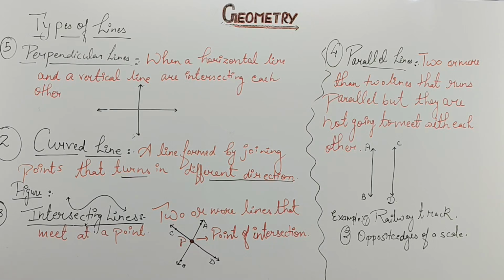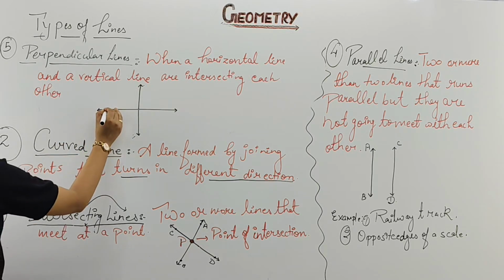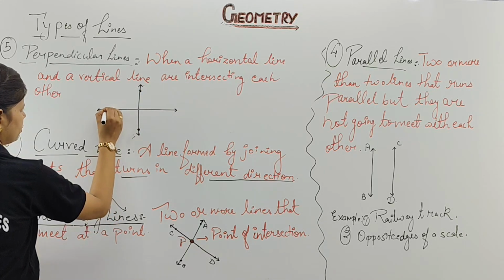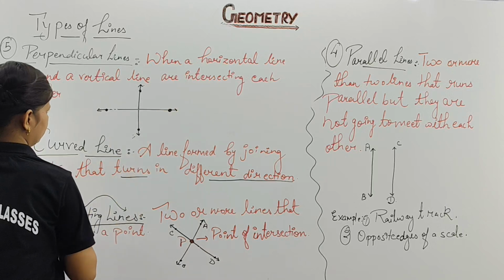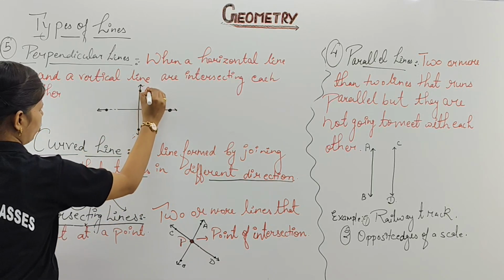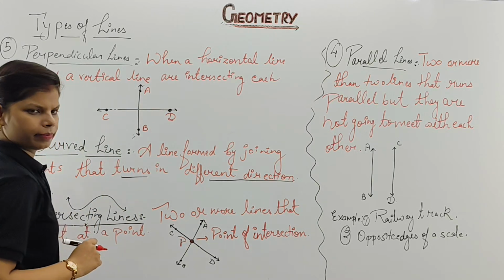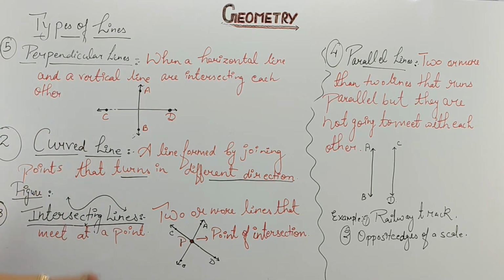If you want, you can give points on this also, like A, B, C as well as D. Clear? A is your point, B is your point, C is your point and D is your point. These are the points given on the perpendicular lines. So please take a note so that I can move to the next part. We are going to discuss once again about line segment.